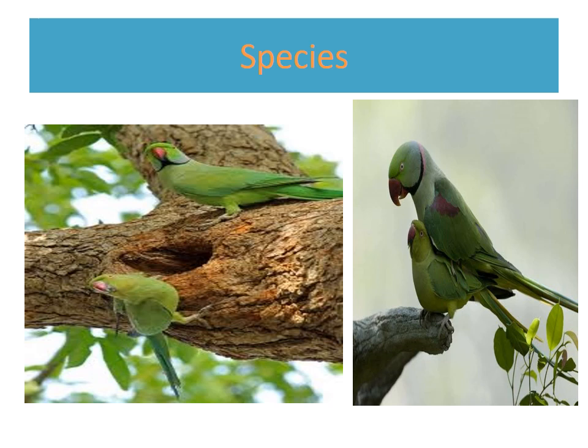Classification of living organisms. Classification is the ordering of organisms into groups on the basis of their similarities, dissimilarities and relationship.